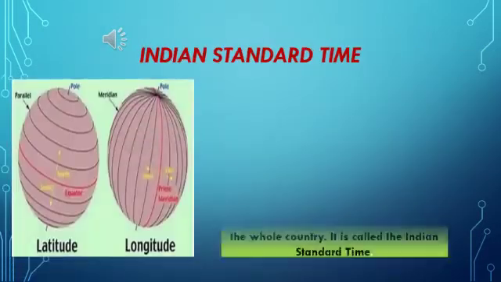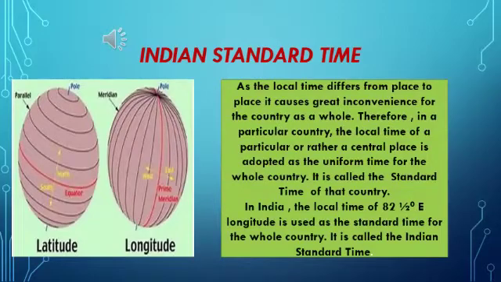Indian Standard Time. As the local time differs from place to place, it causes great inconvenience for the country as a whole. Therefore, in a particular country, the local time of a particular or rather a central place is adopted as a uniform time for the whole country. It is called the standard time of that country. In India, the local time of 82 and a half degree east longitude is used as the standard time for the whole country. It is called the Indian Standard Time.